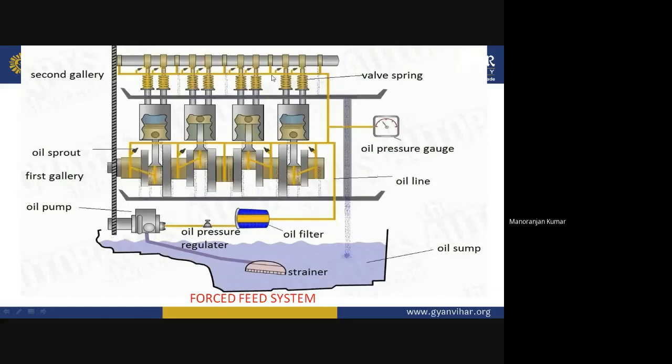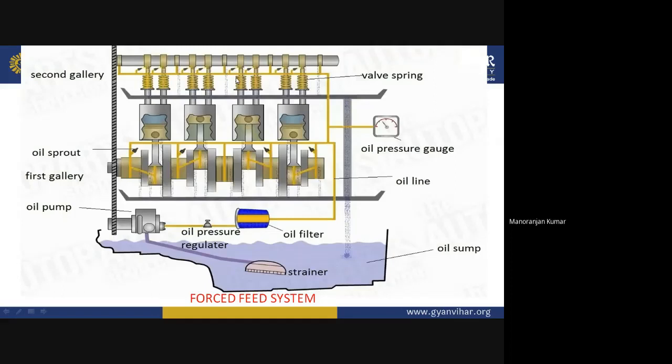Here also, on the oil gallery, some sprouts are present. These sprouts spray the lubricating oil with high pressure, and in this way the valves, springs and all other small parts of this IC engine will be lubricated.